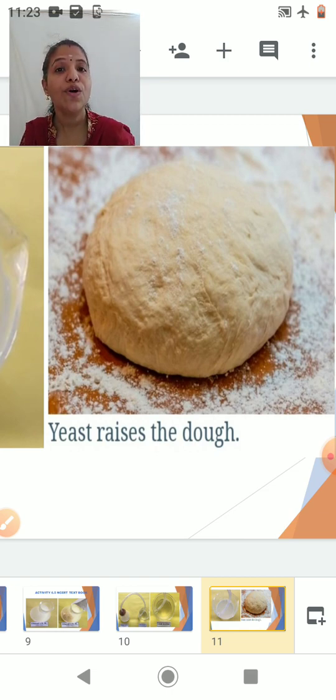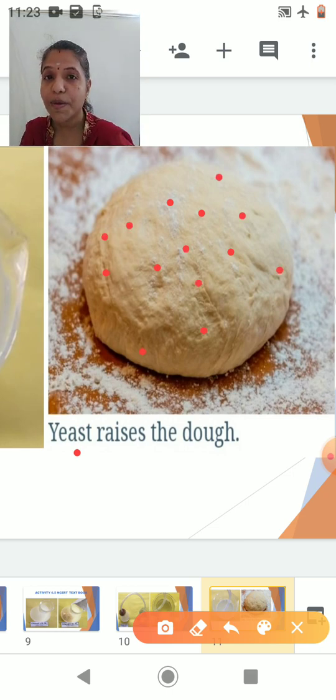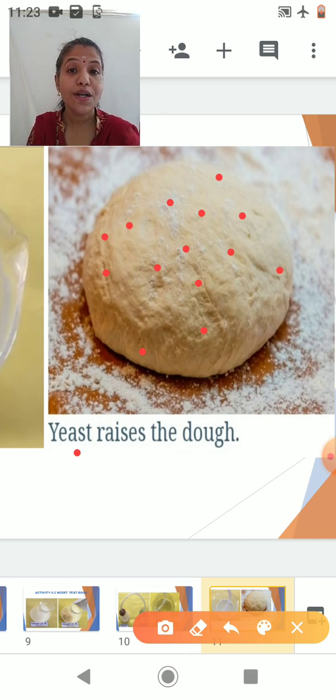Now the volume of the dough has increased. Why has the volume of the dough increased here? Because I have added yeast. Yeast helps in fermentation of the dough, and when fermentation takes place, yeast liberates ethyl alcohol and carbon dioxide. The carbon dioxide gas gets trapped all over the dough, because of which the dough will undergo inflation. Inflation means it will enlarge in size.